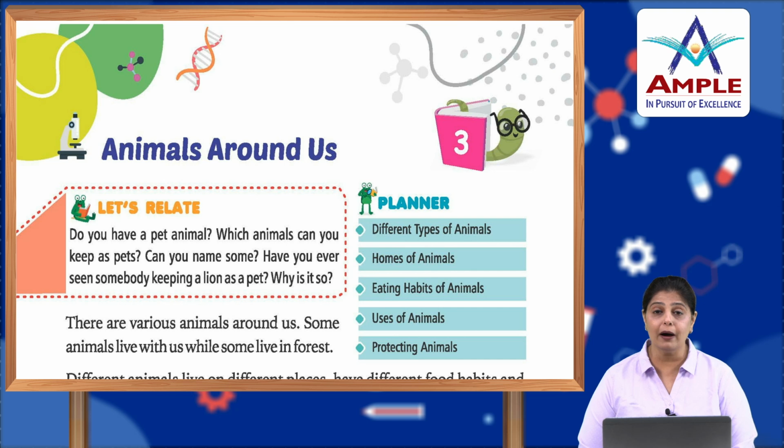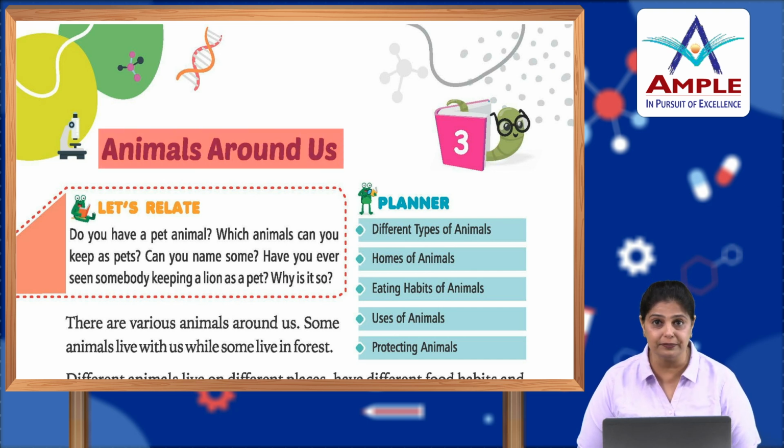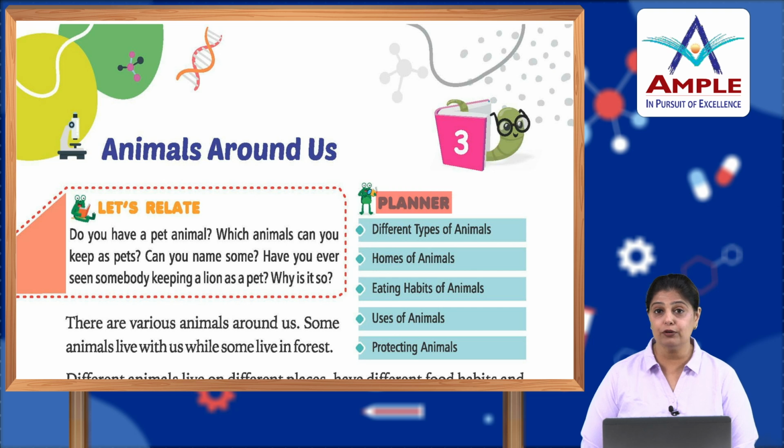So let's talk about animals in this chapter called Animals Around Us. Okay, the planner says we are going to talk about the different types of animals, homes of animals, eating habits of animals, uses of animals and protecting animals. So children, we know that the living organisms include us human beings, plants and animals in a major way, isn't it? So let's relate this.